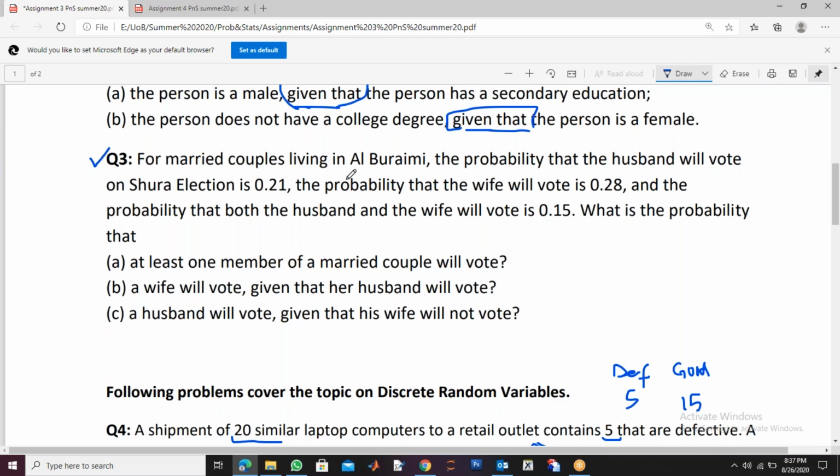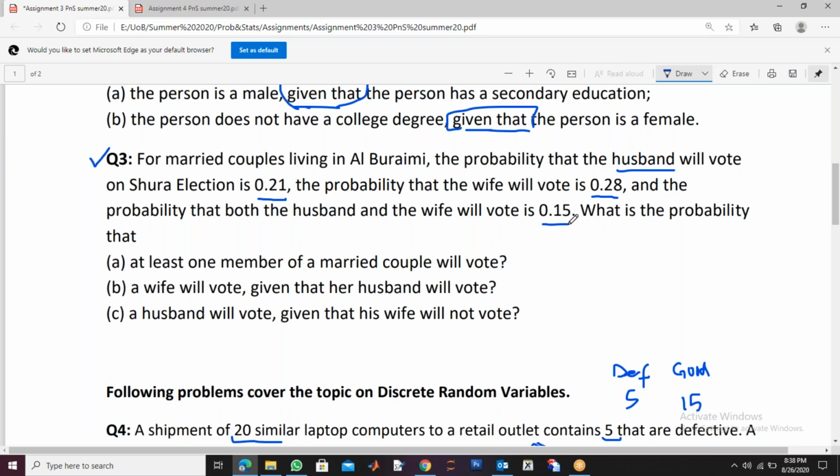It's of course your decision whether you want to vote or not. So it's a very small probability here. The probability that the husband will vote is 0.21. Similarly, the probability that the wife will vote is 0.28. And the probability that both the husband and the wife will vote is 0.15.